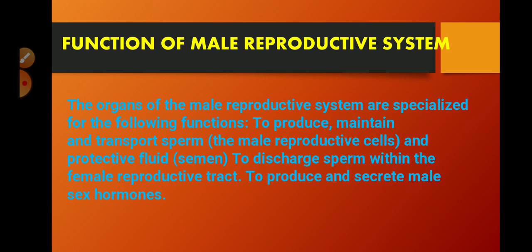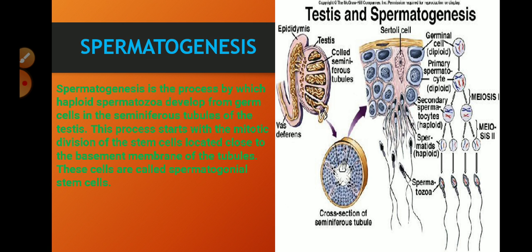What is the function of the male reproductive system? It is specialized to produce, maintain, and transport sperms, which are the male reproductive cells. Reproductive fluid is also produced by some glands present in this system to discharge sperm within the female reproductive system. That is also the function of the copulatory organ, which is the penis, and to produce and secrete sex hormones which are very important for the secondary sex characteristics.